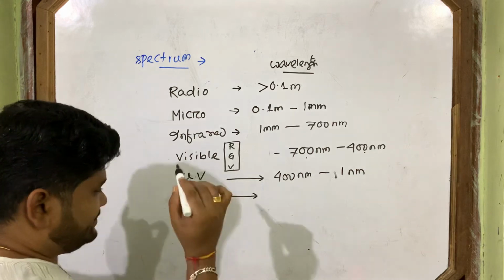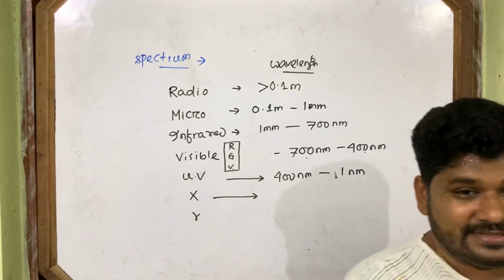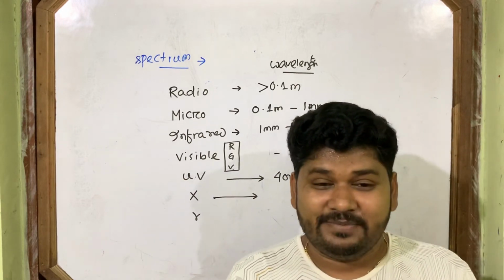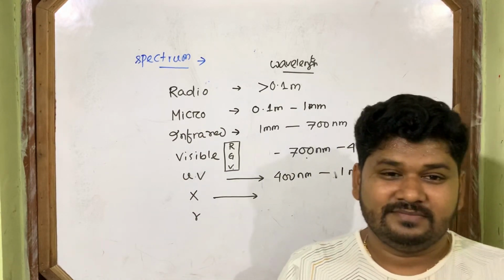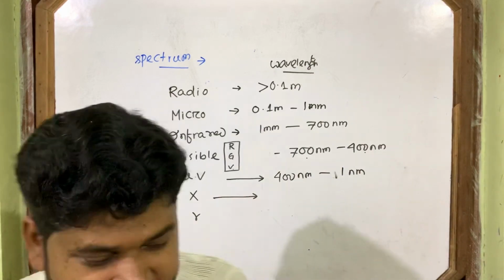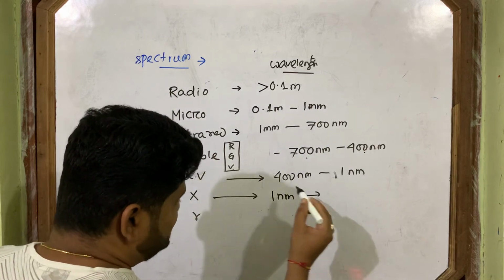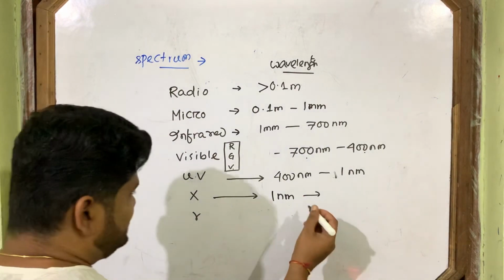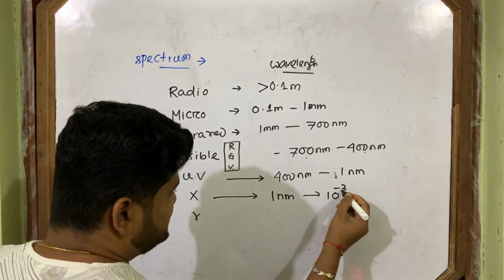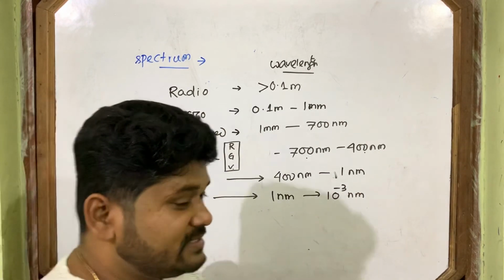Then X-ray. Who doesn't know X-ray? Everybody knows about it. It is used to detect fractures in our bones. Okay. So X-ray, its wavelength range is 1 nanometer to 10 to the power minus 3 nanometer.